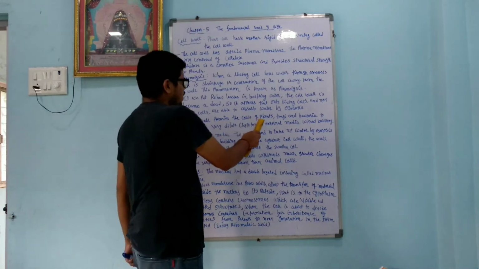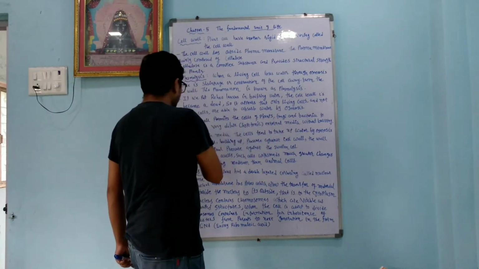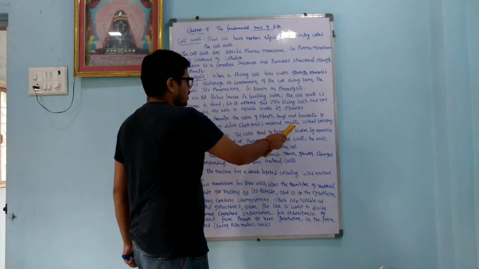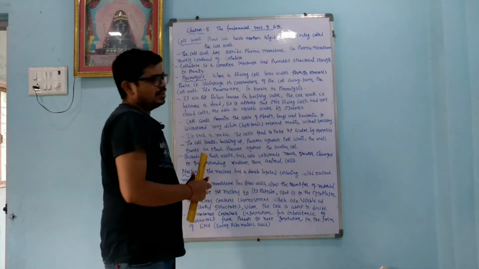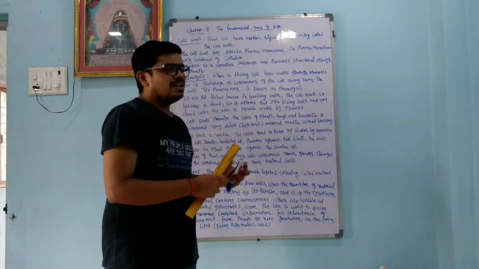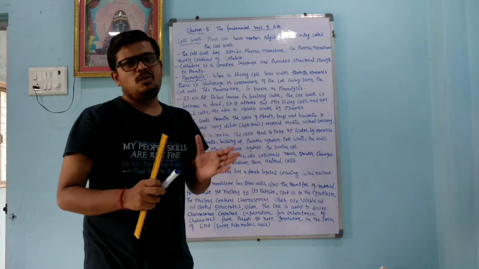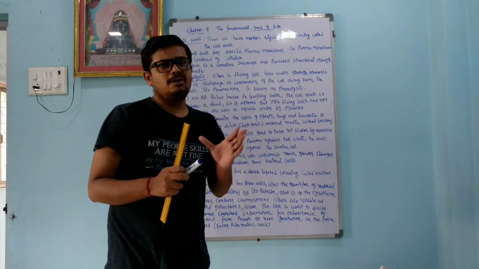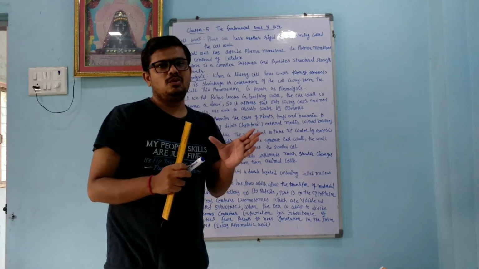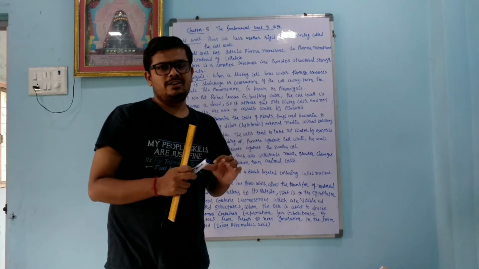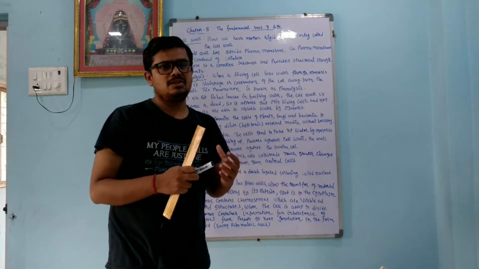Cell walls permit the cells of plants, fungi and bacteria to withstand very dilute external media without bursting. Okay, so here the plant cell allows only that much amount of water or other compounds like carbon dioxide and oxygen that it can tolerate without bursting. It will not burst. Okay,